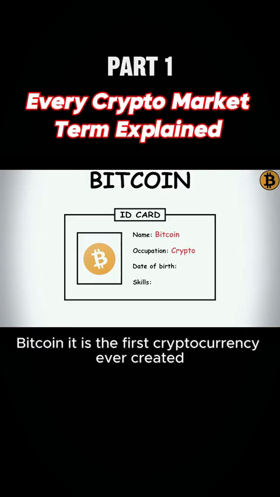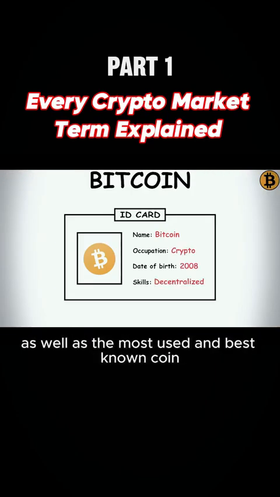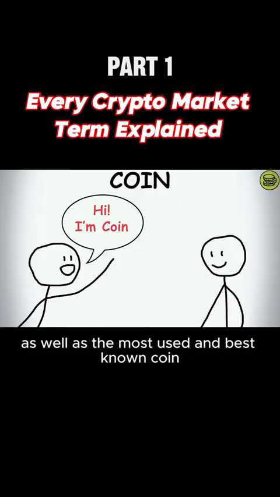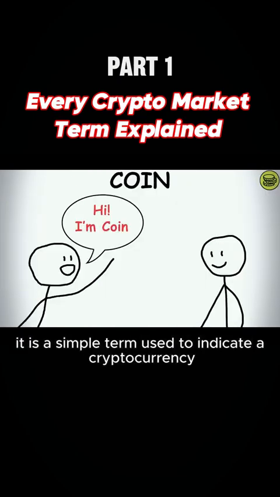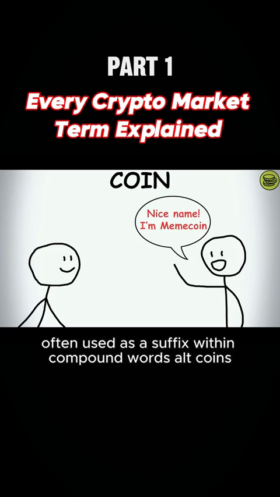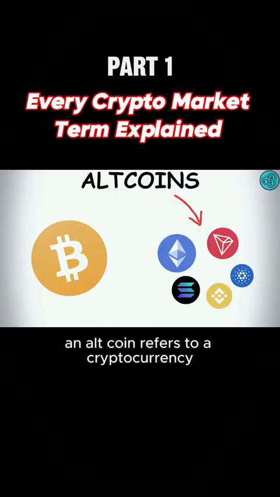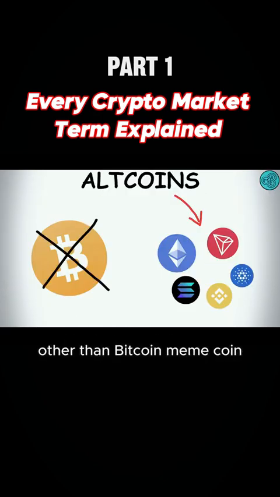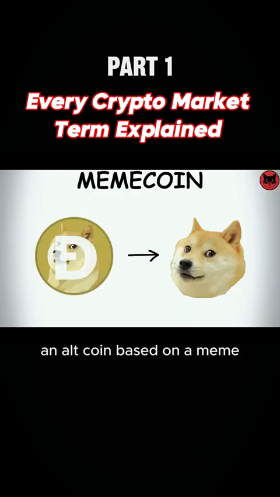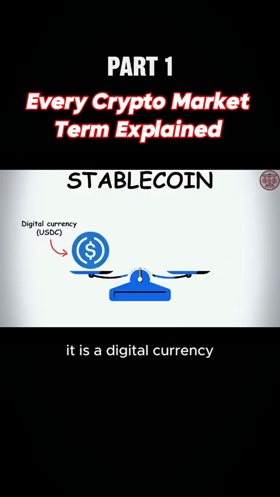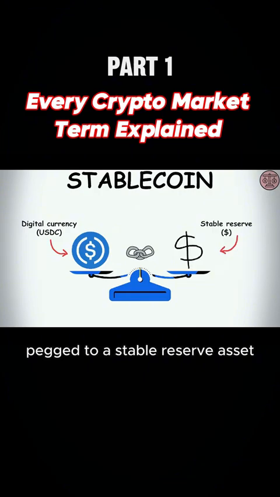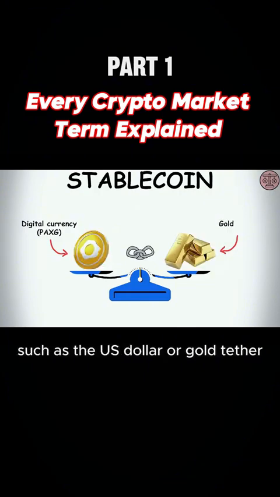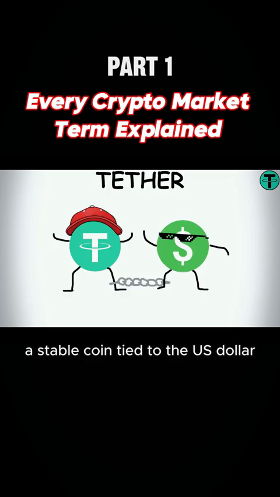Bitcoin. It is the first cryptocurrency ever created, as well as the most used and best known. Coin. It is a simple term used to indicate a cryptocurrency, often used as a suffix within compound words. Altcoins. An altcoin refers to a cryptocurrency other than Bitcoin. Meme coin. An altcoin based on a meme. Stablecoin. It is a digital currency pegged to a stable reserve asset such as the US dollar or gold. Tether. A stablecoin tied to the US dollar.